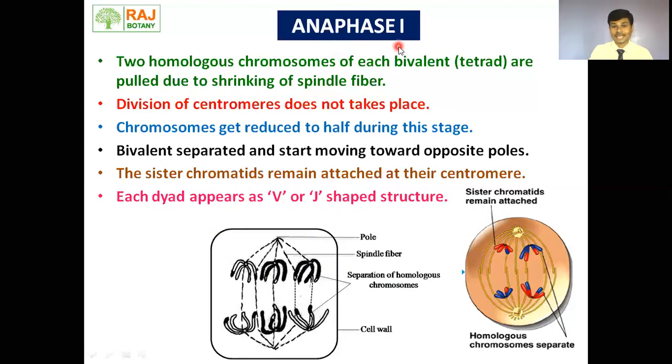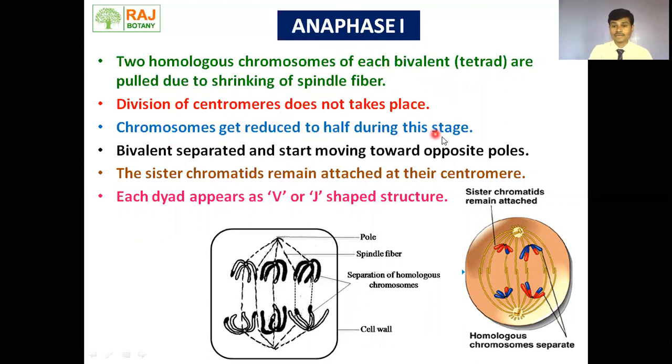Then next move toward the anaphase first. Two homologous chromosomes of each bivalent are pulled due to shrinking of the spindle fiber. And one thing we need to understand as far as the difference between mitosis and meiosis is concerned. What happens in mitosis? The centromere of the chromosome gets broken and the broken chromosomes are moved towards the opposite poles. But in anaphase first of meiosis, there is no division of the centromere. This is a very big difference between anaphase of mitosis and anaphase of meiosis.